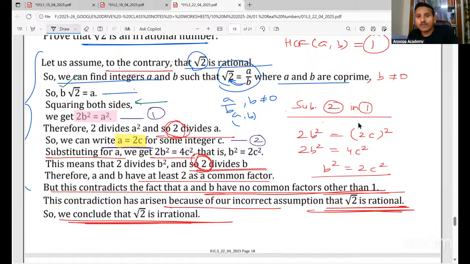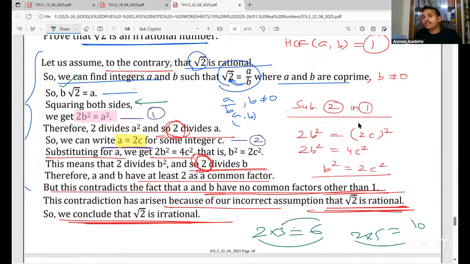Now, look here, everyone. Please look. Suppose I am having 6 is equal to 2 into 3. 2 is dividing 6. 3 is also dividing 6. Yes or no? If I write 10 is equal to 2 into 5, 2 will divide 10. 5 will also divide 10. Yes or no? So if I am having 2 into B square is A square, 2 will divide A square. Yes or no? For sure.